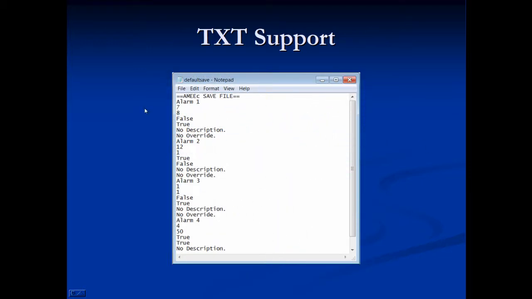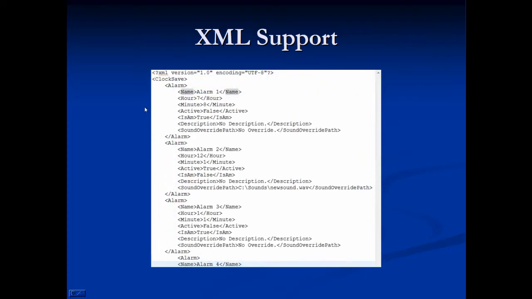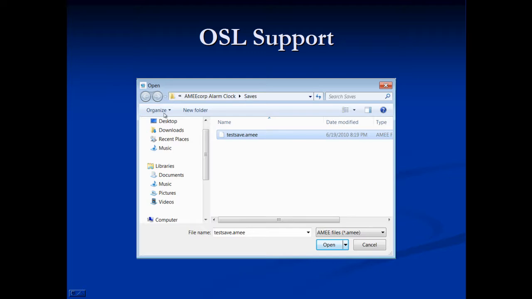Here's a TXT save file. Here's a XML save file. And this is the object serialization save file. It uses the customize.ame extension.